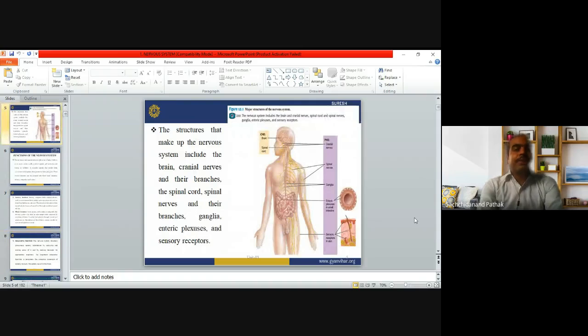Now, the structures that make up the nervous system include the brain, cranial nerves and their branches, spinal cord, spinal nerves and their branches, ganglia, enteric plexuses, and sensory receptors. So all these things make up the nervous system.